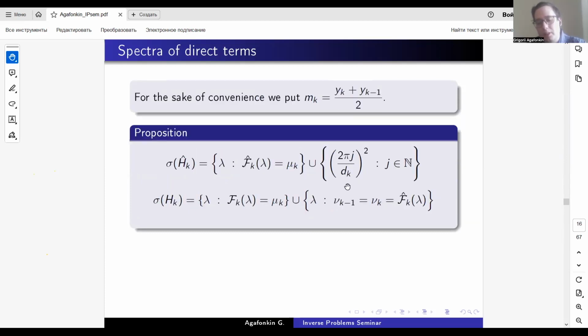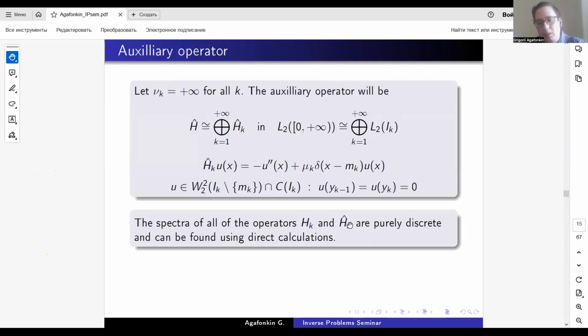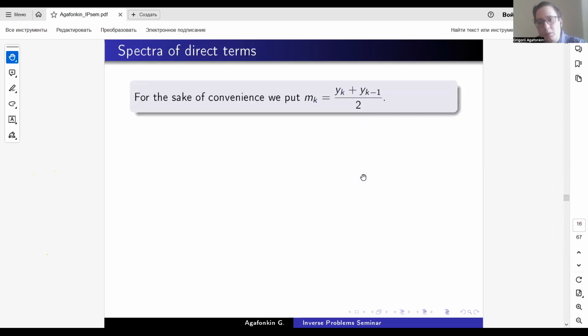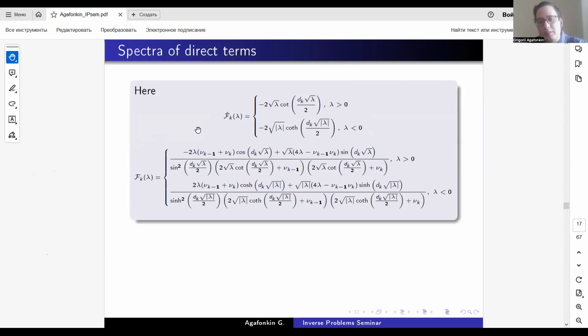If you write down the conditions given by these equations and the definition of the action of this operator, the function must be continuous at point mk, and its derivative must have a step of the value mu k at the point mk. So you will have 4 equations, and this is the condition that means that the determinant will be 0.